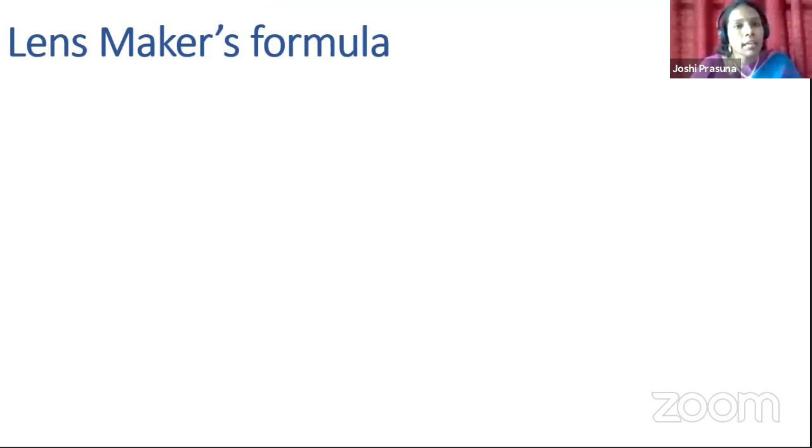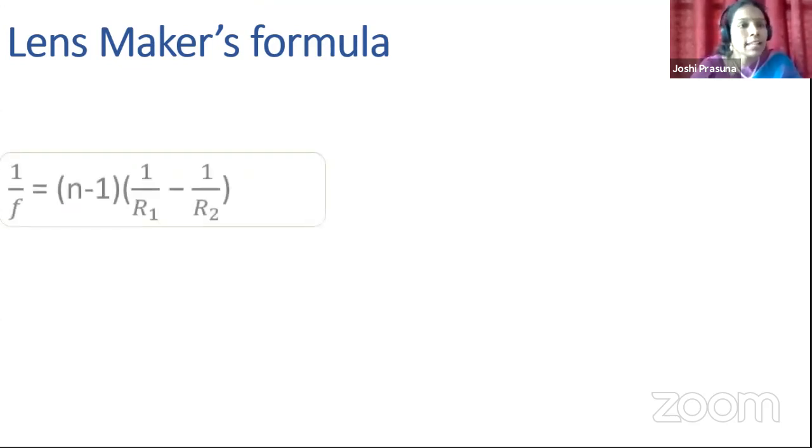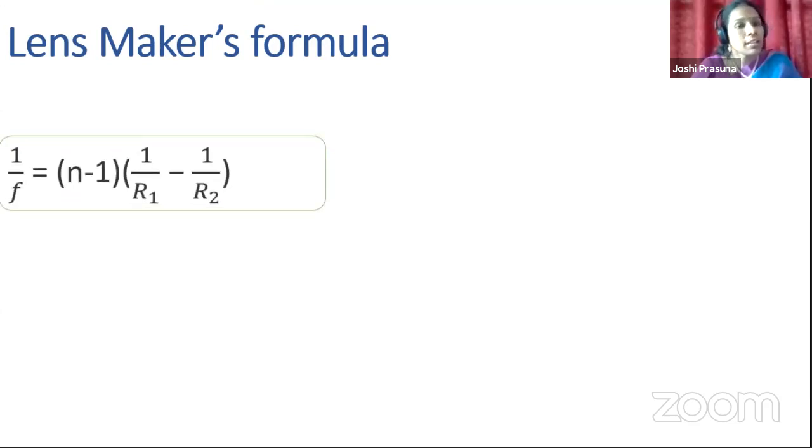To make the lens, he needs to follow certain rules or a formula, because a lens has to do with curvature, isn't it? And with the refractive index of the material. Usually the material used is glass. So what is the lens maker's formula?